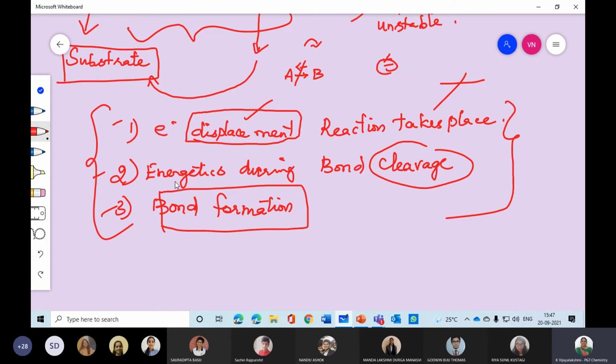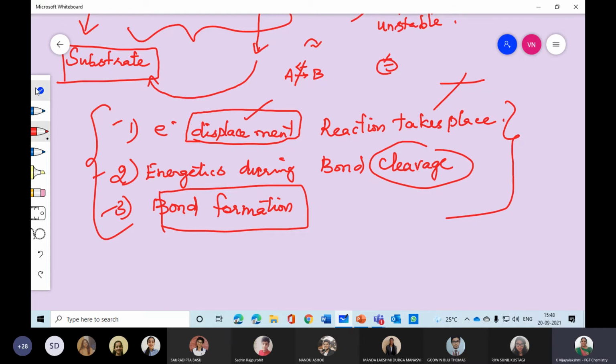If you know the mechanism of the organic reaction, you can do a number of reactions on your own, and you will write the formula without going through your book. You should understand it the way you learned to understand IUPAC names. If you know the rules, you are able to identify the name of the compound. If you know how the reaction takes place, you will write it on your own. So these points only we are going to learn.